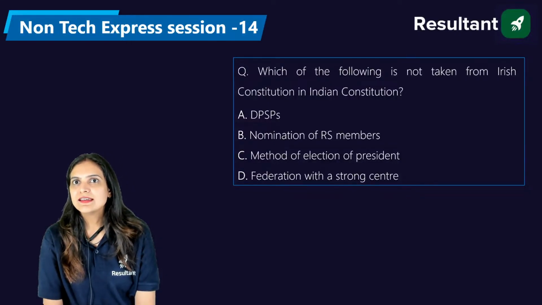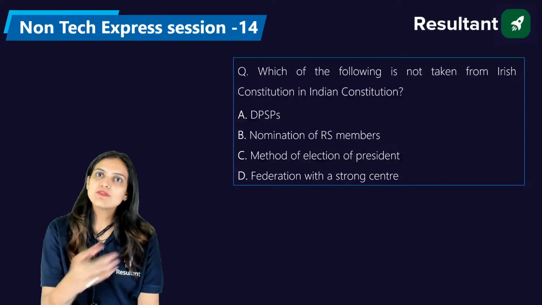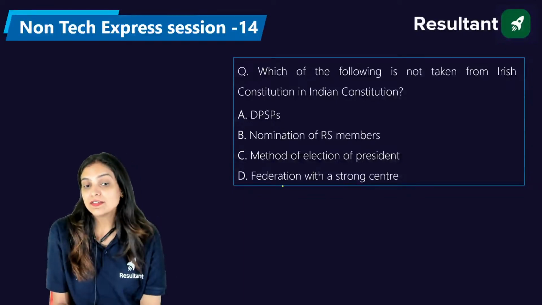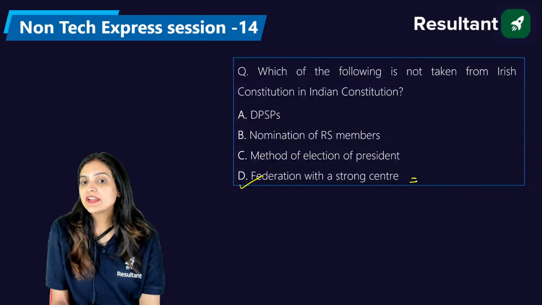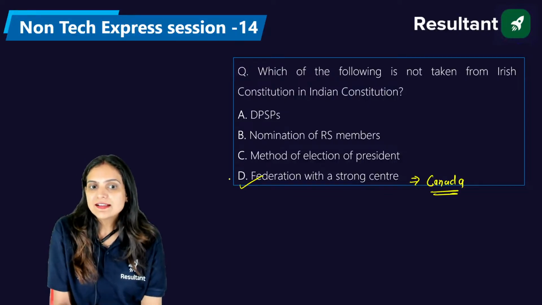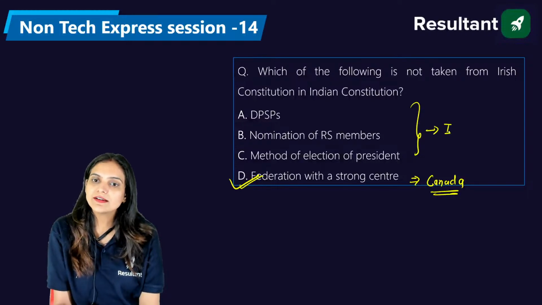So D, C, D. Okay, Vidya saying it's C. The method of election of president we have already discussed in the previous question, which we had taken from the Constitution of Ireland. The federation with a strong center, this we have taken from the Constitution of Canada, right? So the right answer is D. Rest of the other options we had taken from the Constitution of Ireland.